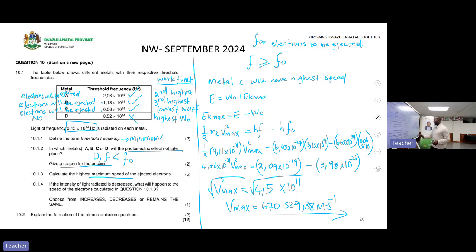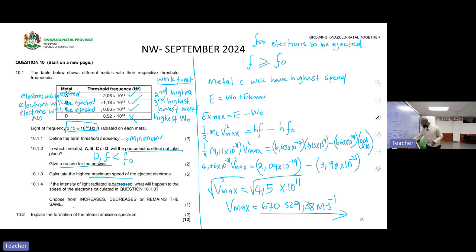If the intensity is decreased, what will happen to the speed of electrons calculated? It will remain the same. Remember, intensity does not affect the kinetic energy nor speed.